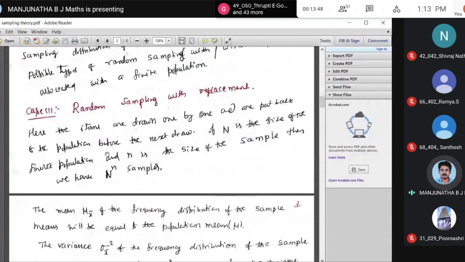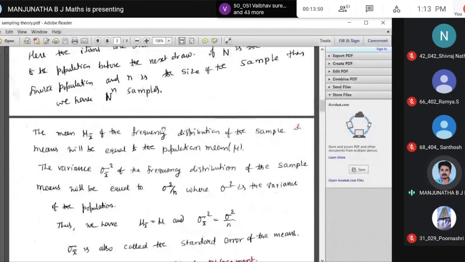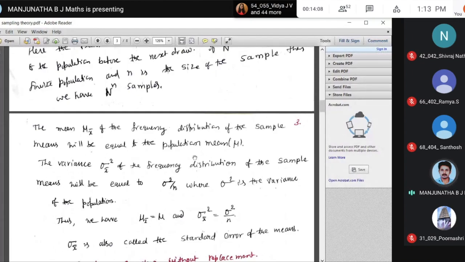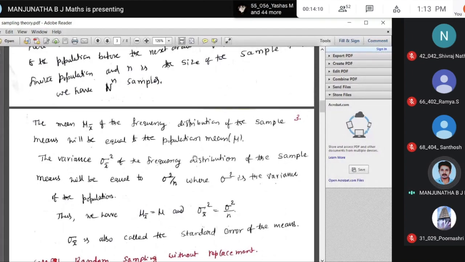So first one is random sampling with replacement. There are n samples. The mean mu x bar of the frequency distribution of the sample means will be... So when I compute the mean of the population, that is equal to the mean of the sampling mean, that is mu of x bar. These two are equal.